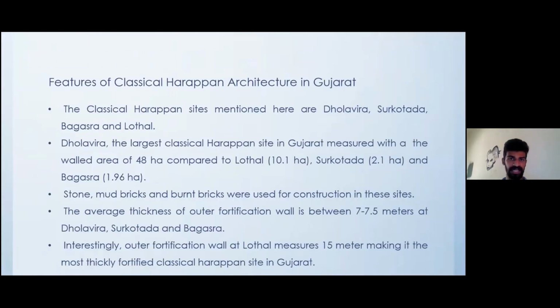When it comes to classical Harappan architecture in Gujarat, Dholavira is the largest classical Harappan site in Gujarat, measuring 48 hectares compared to Lothal with 10.1 hectares, Surkotada with 2.1 hectares, and Bagasra with 1.96 hectares. Stone, mud brick, and burnt bricks were used for construction in these sites. The average thickness of the outer fortification wall is between 7 to 7.5 meters at Dholavira, Surkotada, and Bagasra. Interestingly, the outer fortification wall at Lothal measures 15 meters, making it the most thickly fortified classical Harappan site in Gujarat.